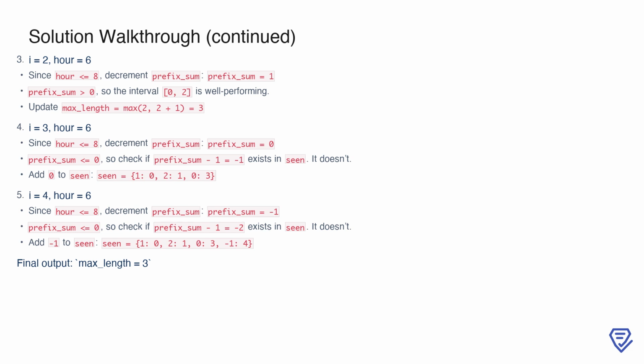At index 4, the hour is 6, so we decrement prefix_sum to -1. Again, prefix_sum is not greater than 0, so we check if prefix_sum - 1 equals -2 exists in scene, but it doesn't. We add prefix_sum equals -1 to scene, giving us scene equals {1: 0, 2: 1, 0: 3, -1: 4}. The output for this example is max_length equals 3.